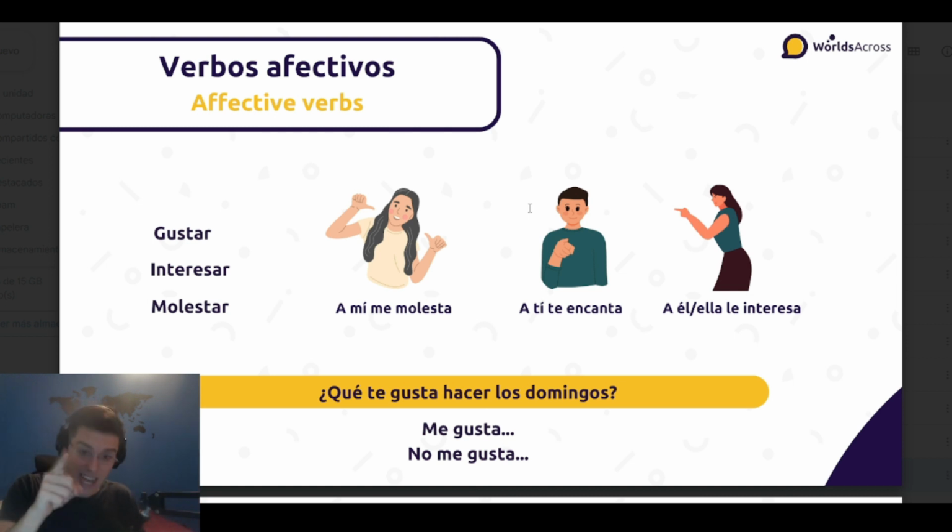A ti te encanta, you love libros. A ti te encantan los libros, because when we pluralize, we just add an N at the end of the affective verbs. And for él or ella, we would use le. So, for example, if I want to say she's interested in reggaeton, I can say, a ella le interesa el reggaeton. So how about you? ¿Qué te gusta? ¿Qué te interesa? ¿Qué no te gusta? For me, it's very clear. Me gusta mucho dar clases de español.